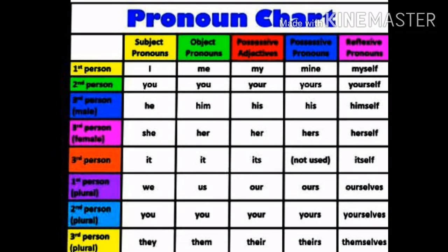Since we had already discussed pronouns, take a screenshot of this pronouns chart. We can see subject pronoun, object pronoun, possessive adjective, possessive pronouns, and also reflexive pronouns, which we discussed previously. So I, we, you, they, he, she, it: these are the subject pronouns which we use at the beginning of the sentence. Object pronouns, we use them at the ending. Those are me, you, him, her, it, us, you, and them.